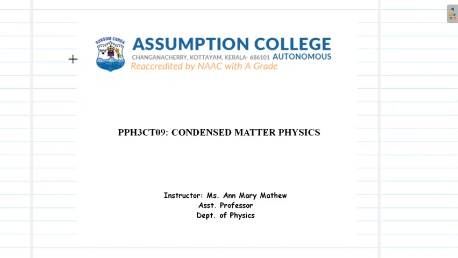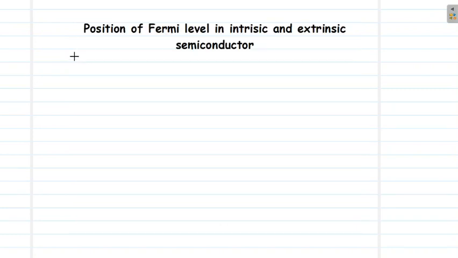Hello friends, in today's video, let us learn about the position of Fermi level in intrinsic and extrinsic semiconductors. In the last video, we derived the equations for the carrier concentration in a semiconductor.